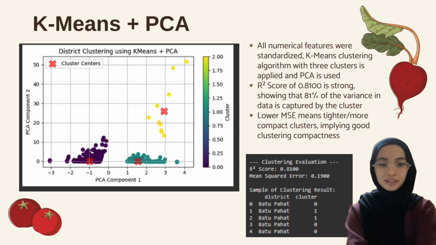So, for clustering analysis, we use the K-means algorithm in combination with PCA. First, all numerical features were standardized to ensure they contribute equally to the clustering process. And then we apply the K-means clustering algorithm with 3 clusters and PCA to reduce the data to 2D so we could visualize the cluster distribution clearly on a scatter plot. In the graph, each colored point represents a district and the red X marks indicate the center of each cluster. The R-square score is 0.81 and the MSE is 0.19, implying good clustering compactness.